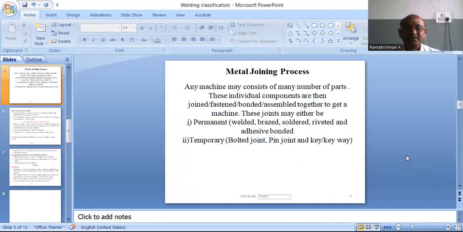In the metal joining process, according to the ease or difficulty of disassembling, one classification is the permanent joining process and another is the temporary joining process. The permanent joining process is one in which the joint cannot be disassembled easily. The only chance is to break it. Examples are welded joint, brazing joint, soldered joint, riveted joint, etc. Temporary joints may be, for example, threaded joints, pin joints, keyway joints.